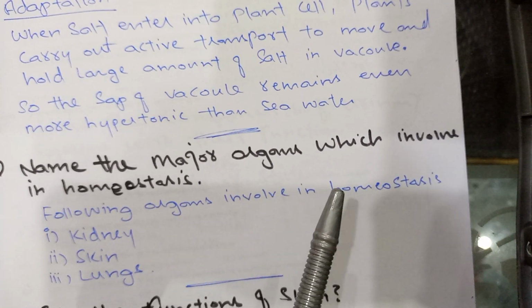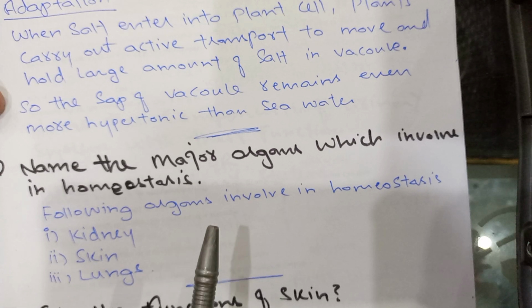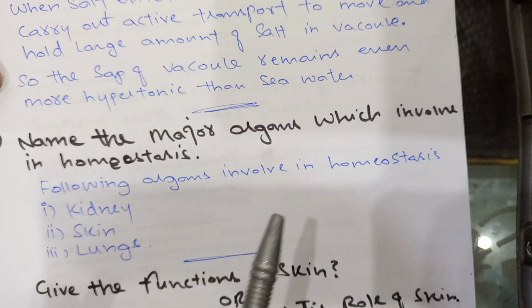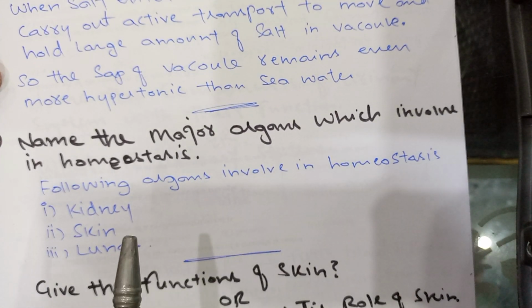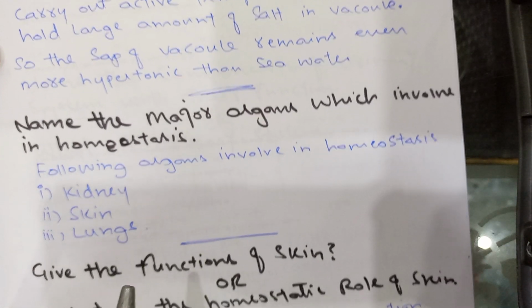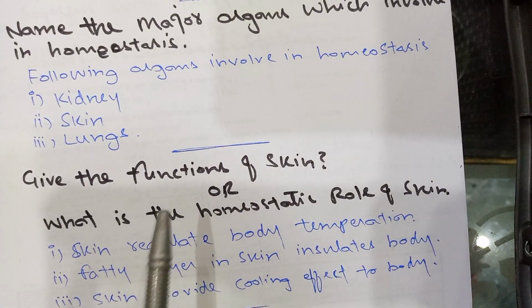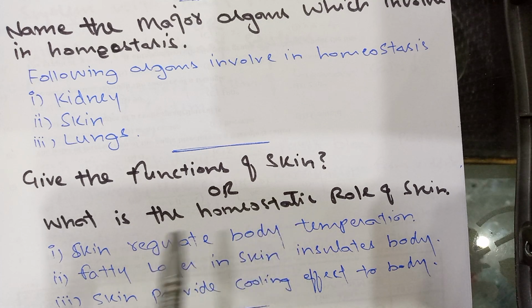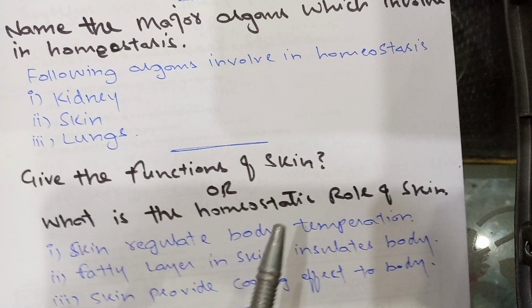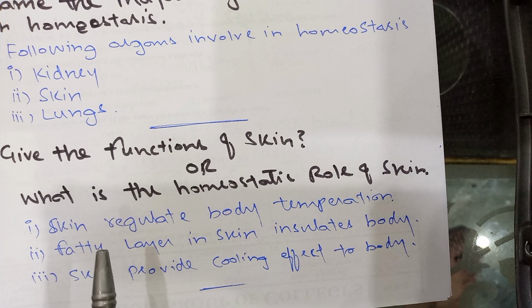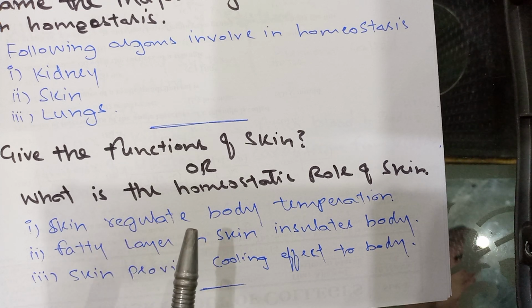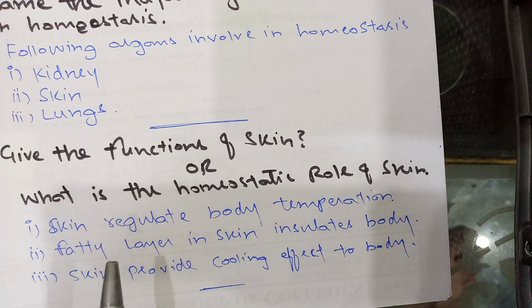Name the major organs which are involved in homeostasis. Following organs are involved in homeostasis: kidney, skin, lungs. Next question. Give the function of skin, or what is the homeostatic role of skin? Number 1, skin regulates body temperature. Number 2, fatty layer in skin insulates the body. Number 3, skin provides cooling effect to body.